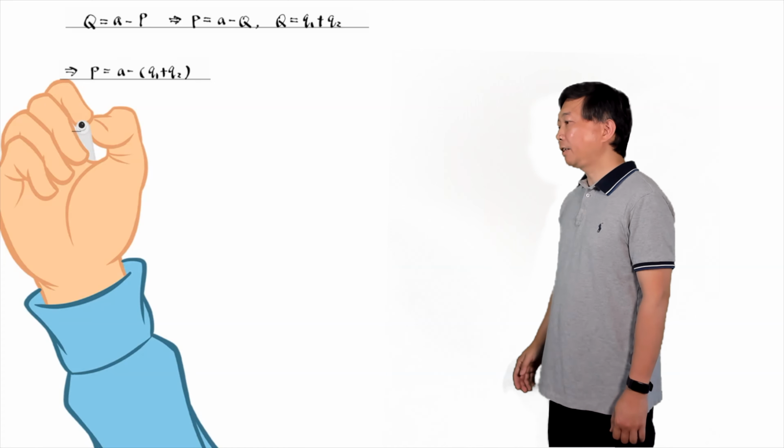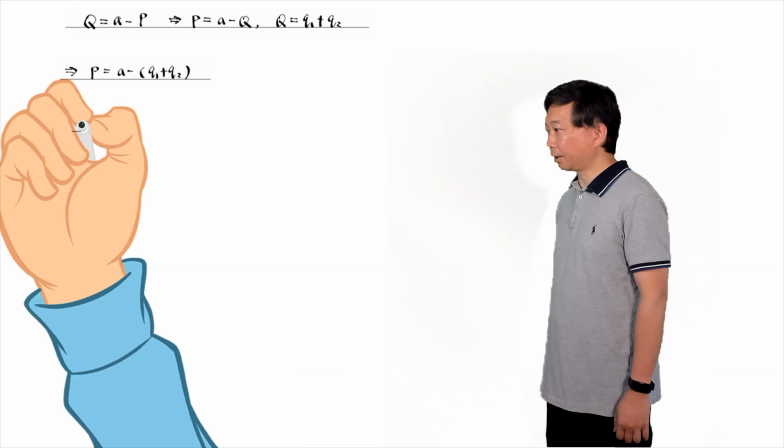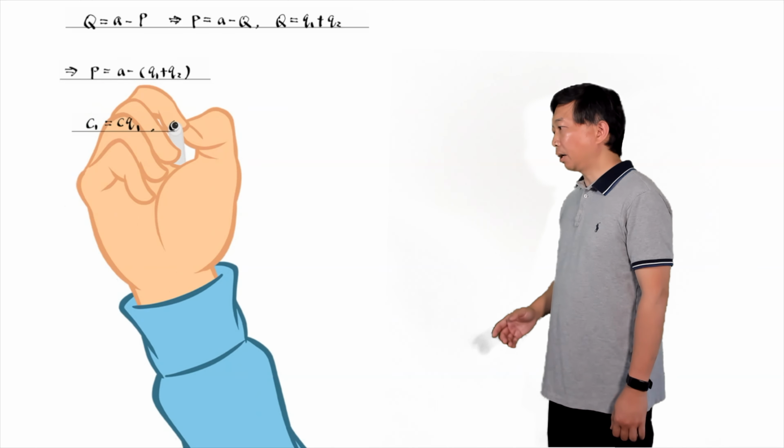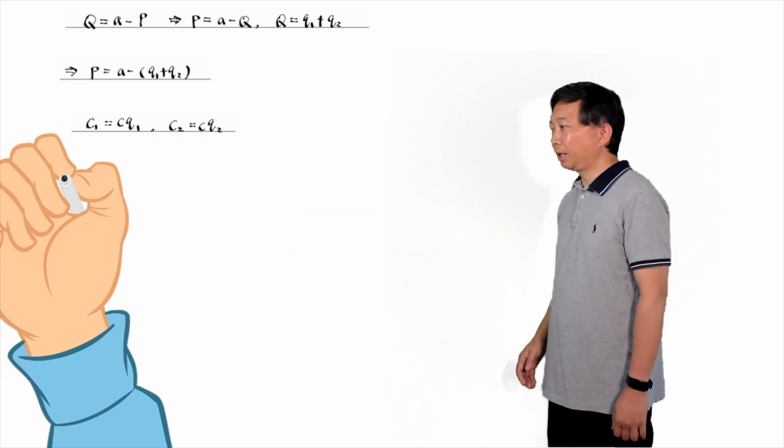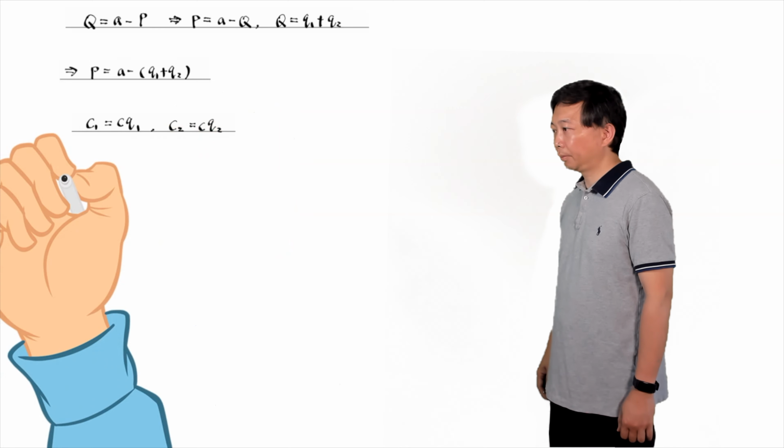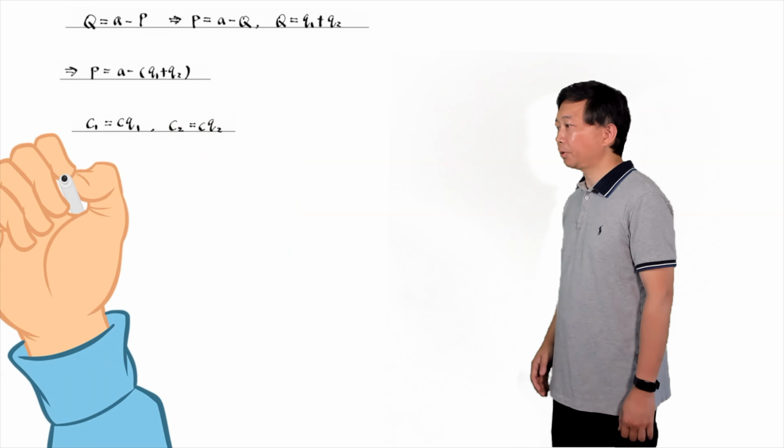Next, let's find the profit our ice cream firm makes. Suppose the cost function is C1 equals C times Q1 for our ice cream firm. The other firm has the same cost function, C2 equals C times Q2.